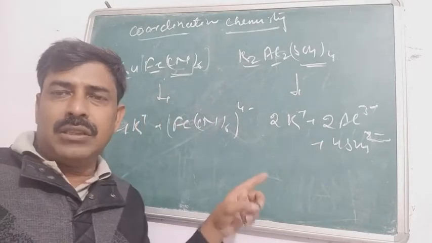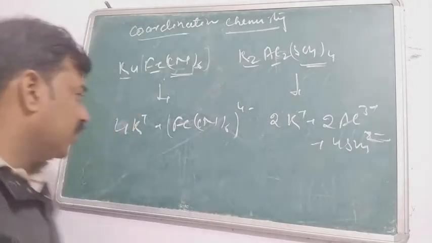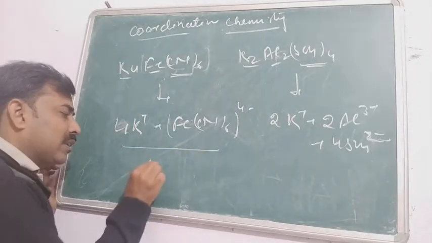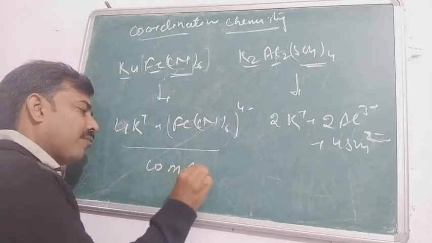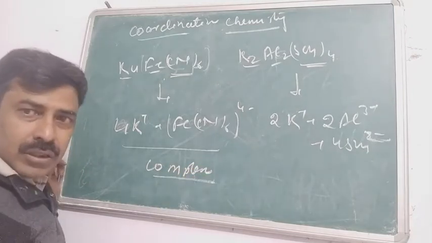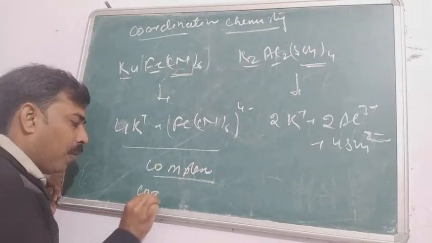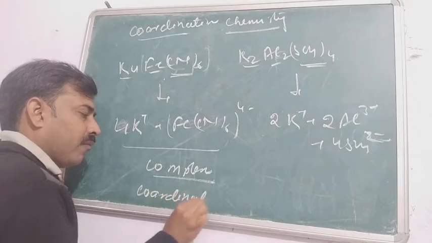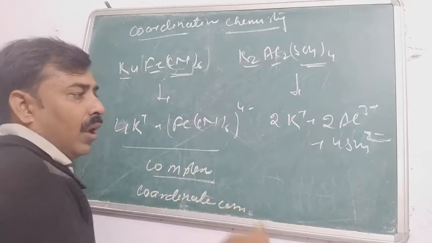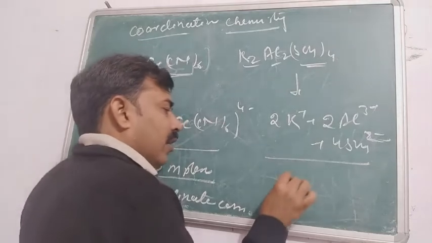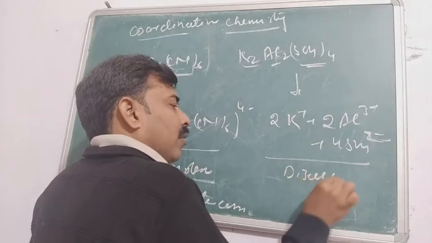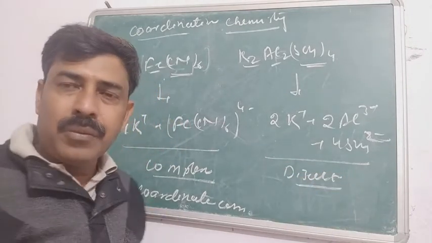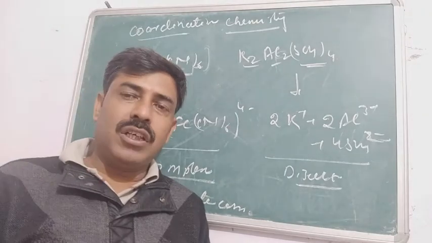And on this basis, Werner says that this compound is a complex. In modern days, it is called a coordination compound. And this one is called a double salt. So the first question came, what is the difference between a coordination compound and a double salt?